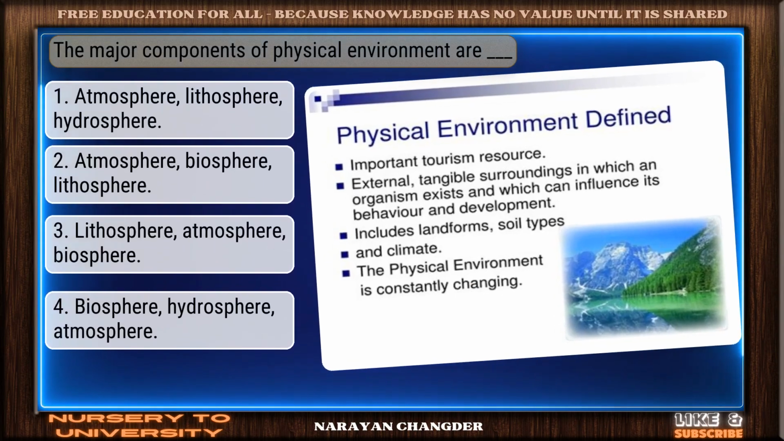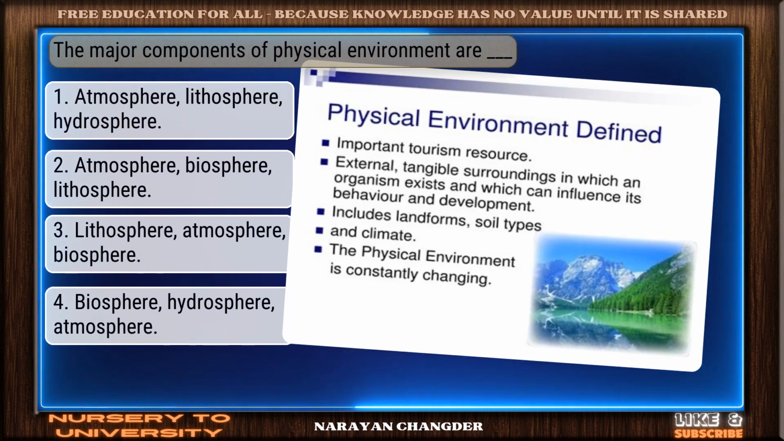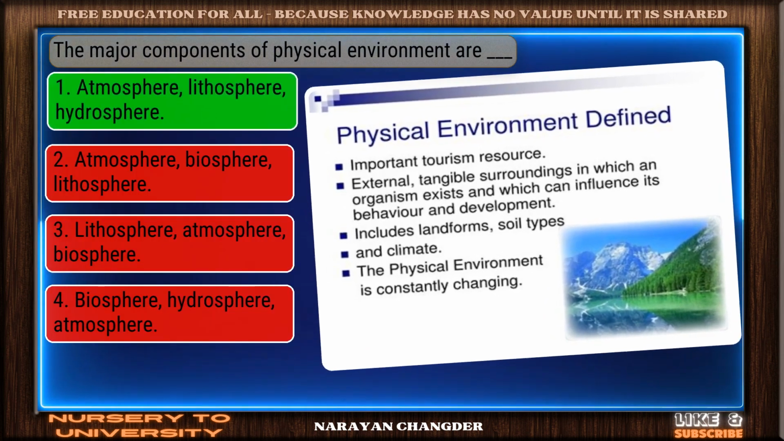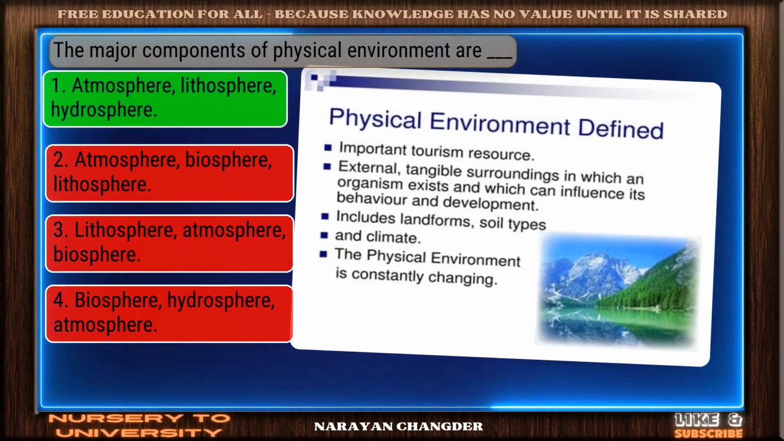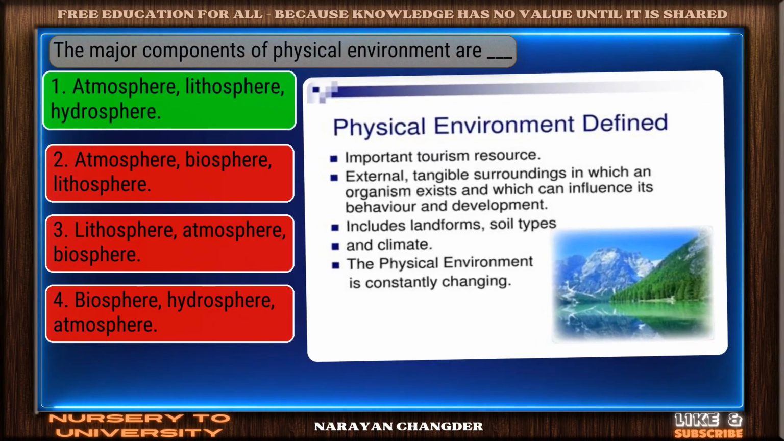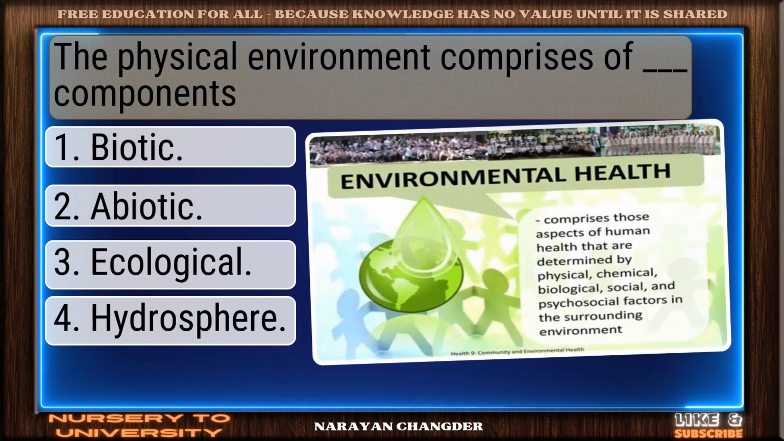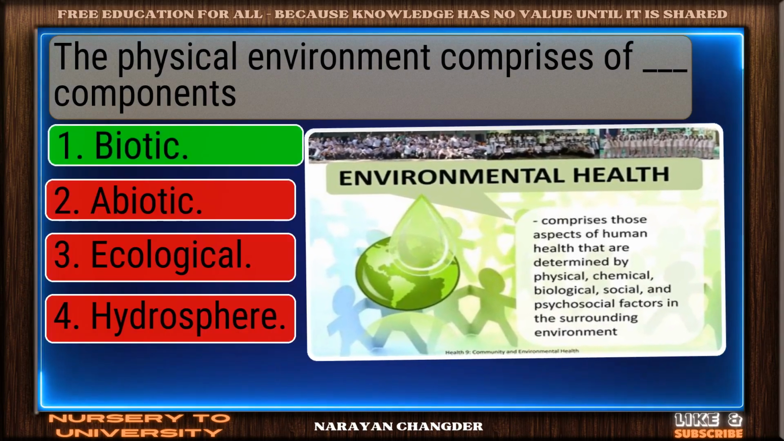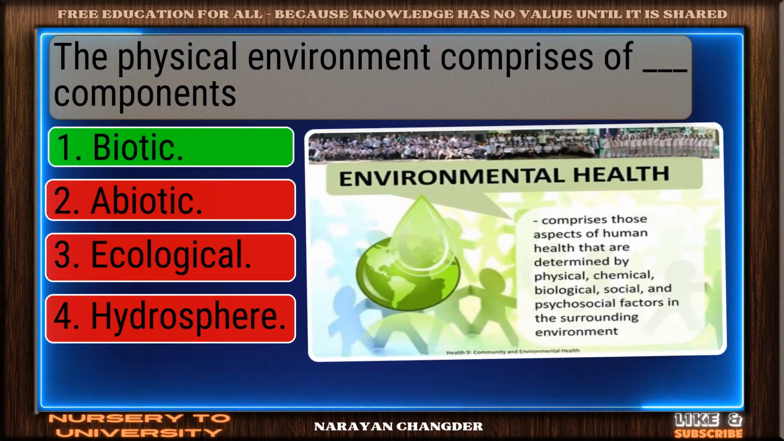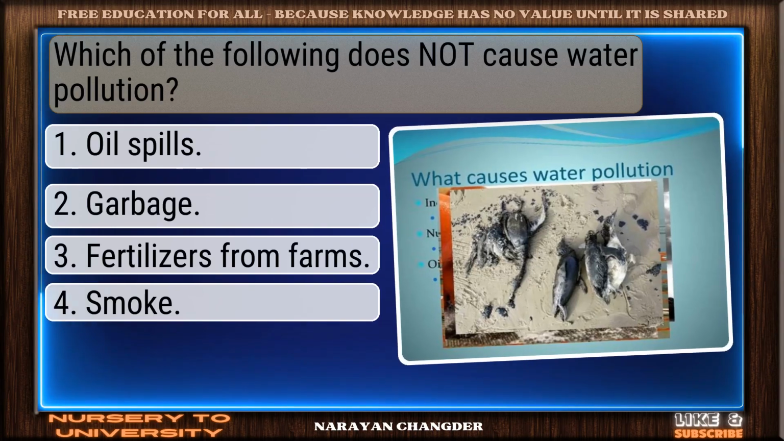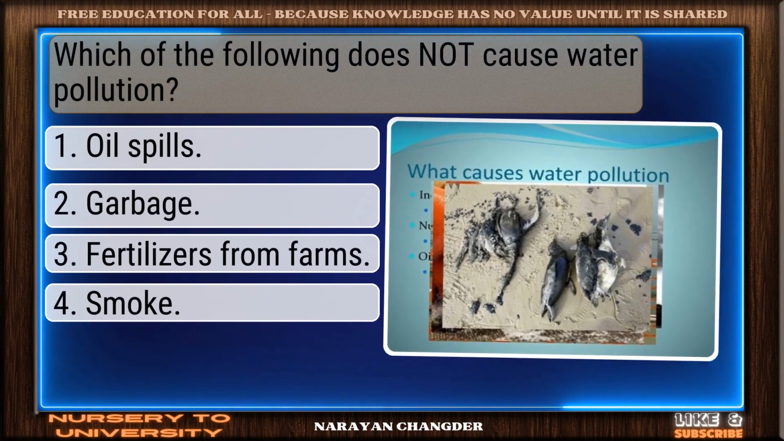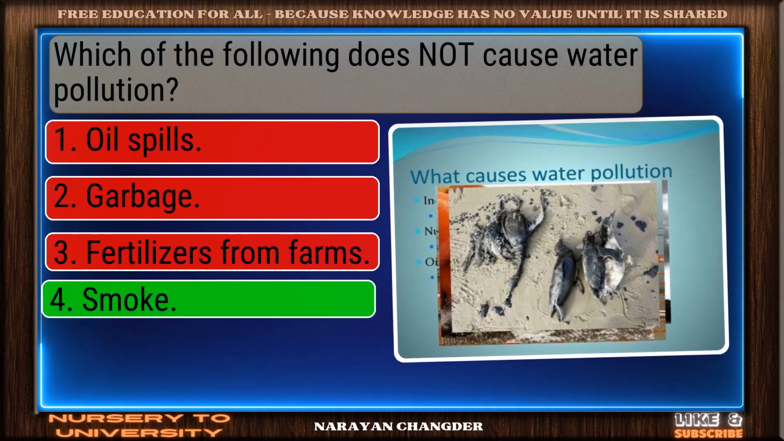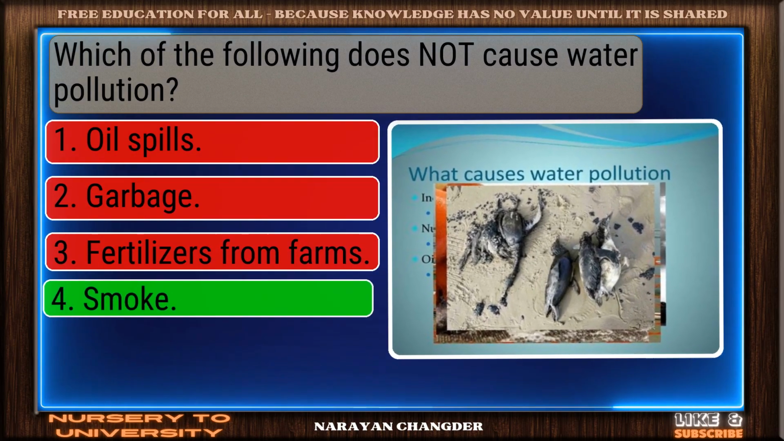The major components of physical environment are dash. Great job. Atmosphere, lithosphere, hydrosphere is accurate. The physical environment comprises of dash components. Excellent. Biotic is well reasoned. Which of the following does not cause water pollution? Bravo. Smoke is the answer.